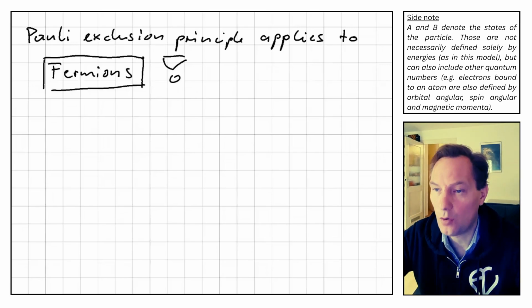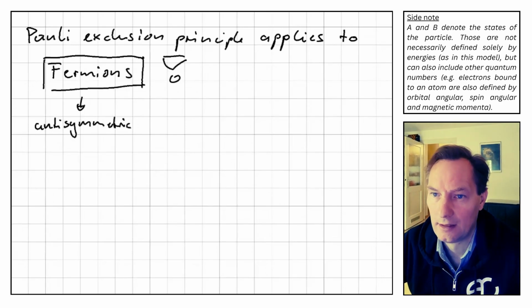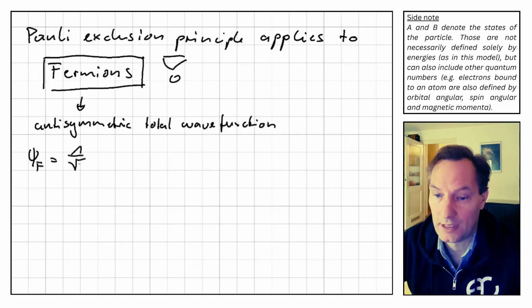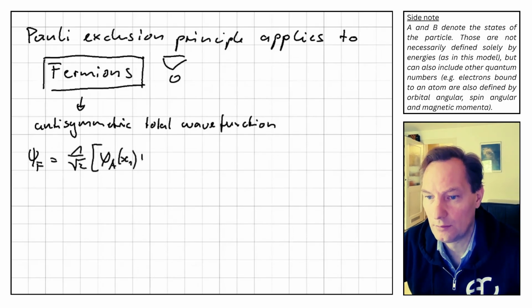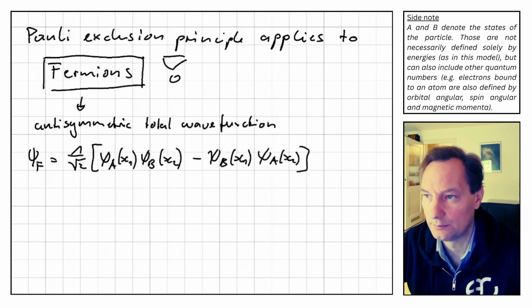We now come to the core argument of this video. The Pauli exclusion principle applies to fermions. That means to particles with antisymmetric total wave function. We write it down once again. Psi_f equals 1 over square root 2 times (psi_a(x1) psi_b(x2) minus psi_b(x1) psi_a(x2)).